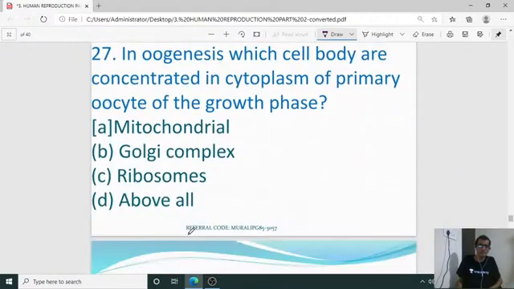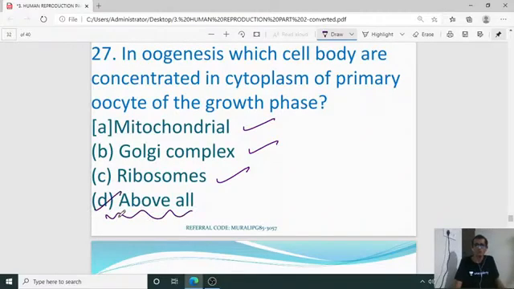Then 27th. In oogenesis, which cell body are concentrated in cytoplasm of primary oocyte of the growth phase? It is once again having mitochondria, Golgi complex, ribosome. So the right answer is D, all the above. All these cell organelles and components are observed in the cytoplasm of primary oocyte. So in that, which are the major things? All the three are there.